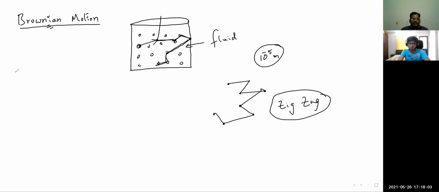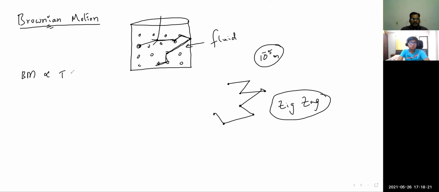This Brownian motion depends upon which factors? If temperature increases, what happens to the Brownian motion?